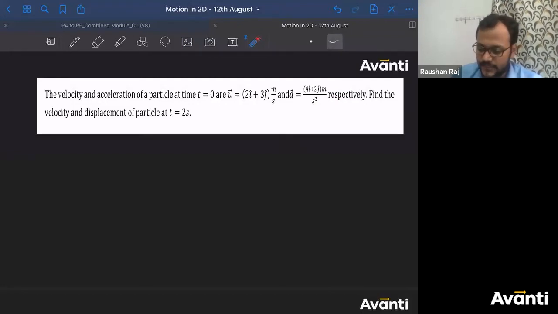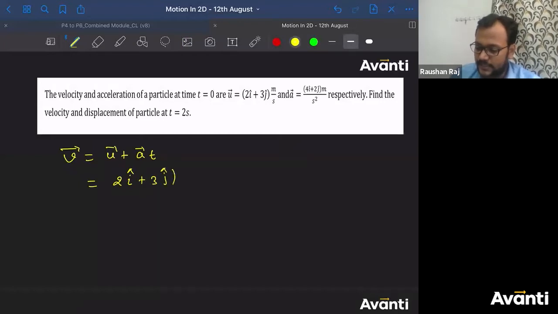So velocity v can be written as u plus at. So v at t equals 2: u is given to us as 2i cap plus 3j cap, plus acceleration is given as 4i cap plus 2j cap, into time 2. So I'll get the answer as 2 plus 8, 10. What will you get, children? 10i cap plus 3 plus 4, 7, 7j cap meter per second.